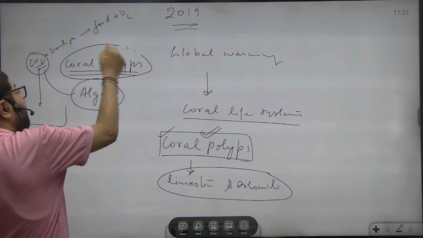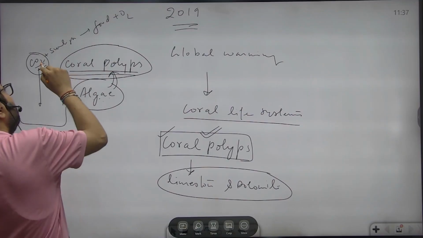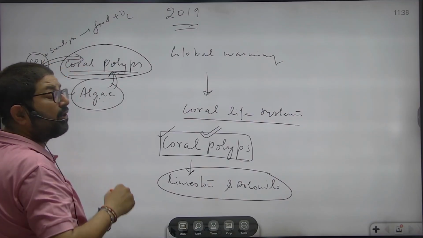Coral polyps, by way of symbiotic relationship with algae, utilize this dissolved carbon dioxide in the ocean, thereby reducing the temperature of the ocean, and they can help play a role in containing global warming. And secondly, they also help in reducing the acidification of the ocean. That is very dangerous. So coral polyps are an integral part of the marine ecosystem, and as global warming is adversely impacting their survival, this is making the marine ecosystem even more vulnerable.